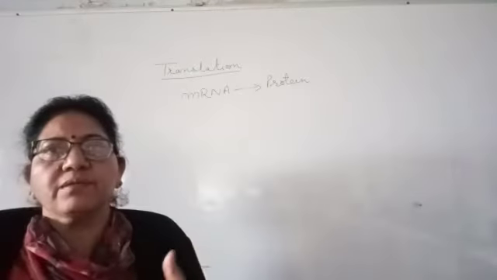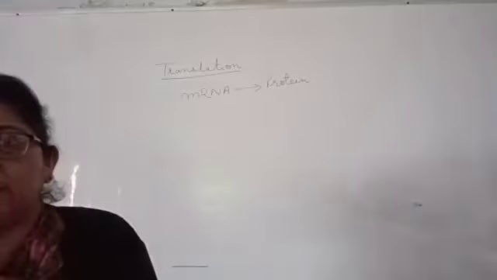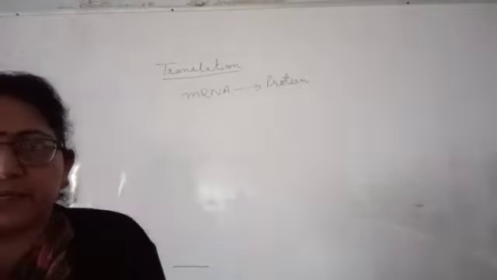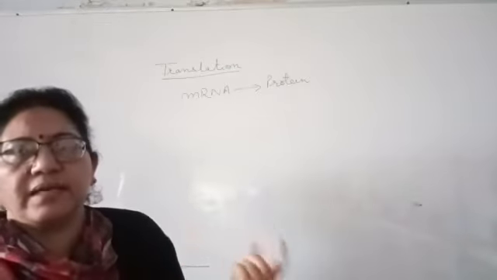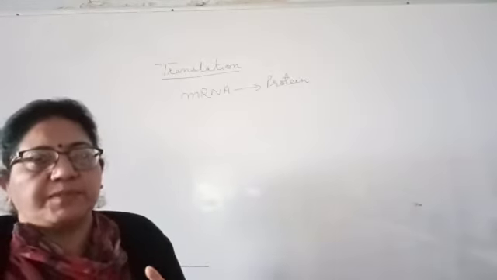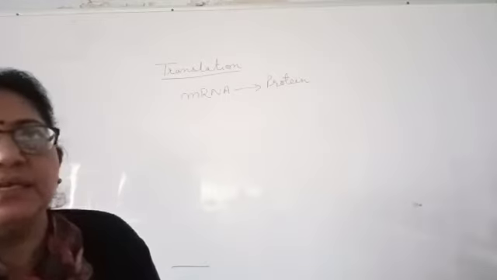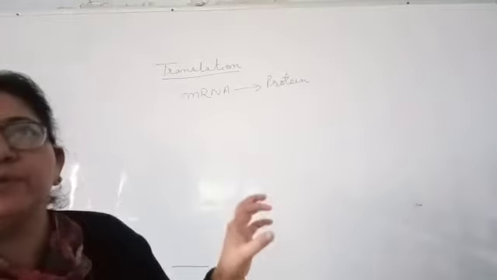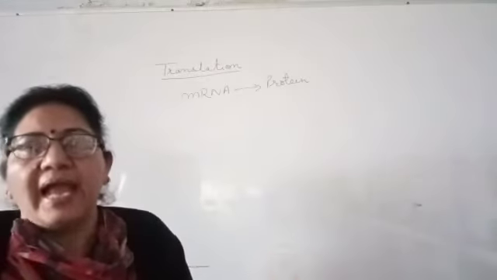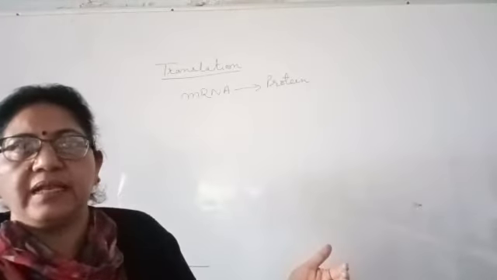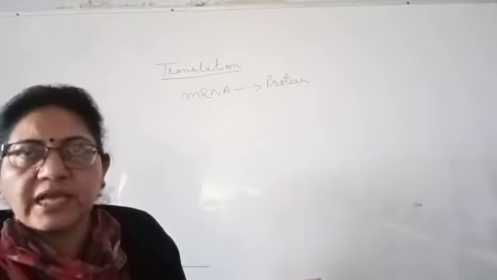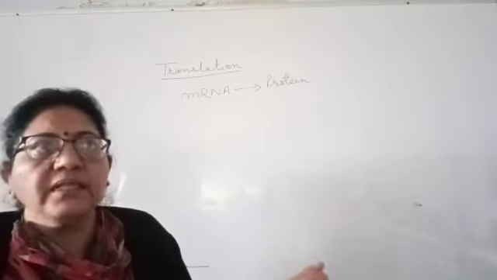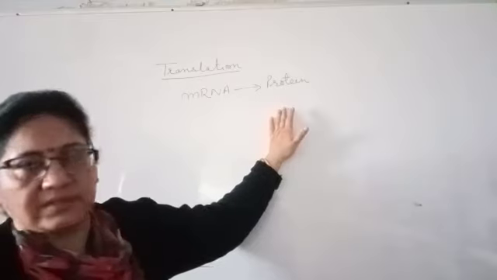So before we start with the various steps of translation, we have some preparatory steps for the translation. What are these steps? As soon as the messenger RNA from the nucleus of the eukaryotic cell, and in the prokaryotic cell, they come to the cytoplasm, the signal for the translation starts.